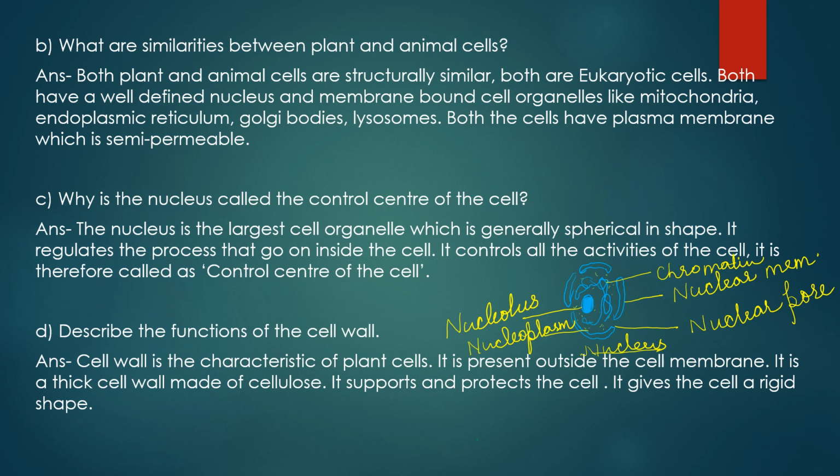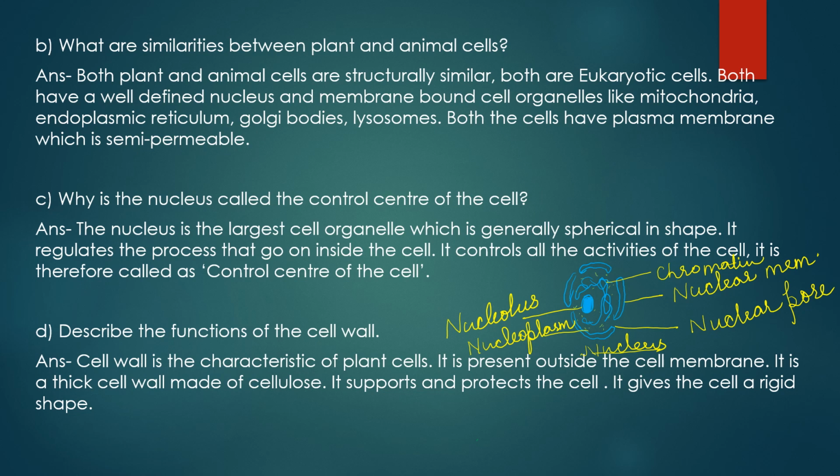Okay, it is the characteristic of plant cells only, and it is made up of cellulose. It is present outside the cell membrane in case of plant cell, because in animal cells, cell membrane will be the outermost boundary. But in case of plant cell, the outermost boundary will be the cell wall, which is thick, rigid. It provides shape to the cell, and it is made up of cellulose.